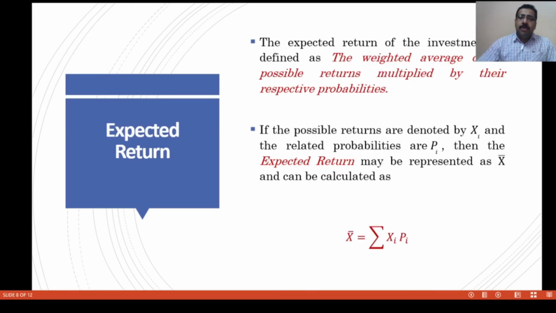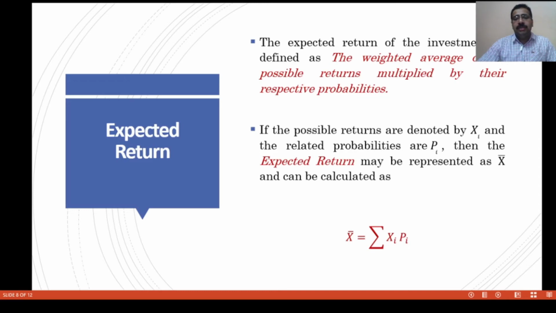Then we discuss expected return. What do you mean by expected return? It means the return to be expected from an investment. The expected return of an investment is defined as the weighted average of all possible returns multiplied by the respective probabilities.